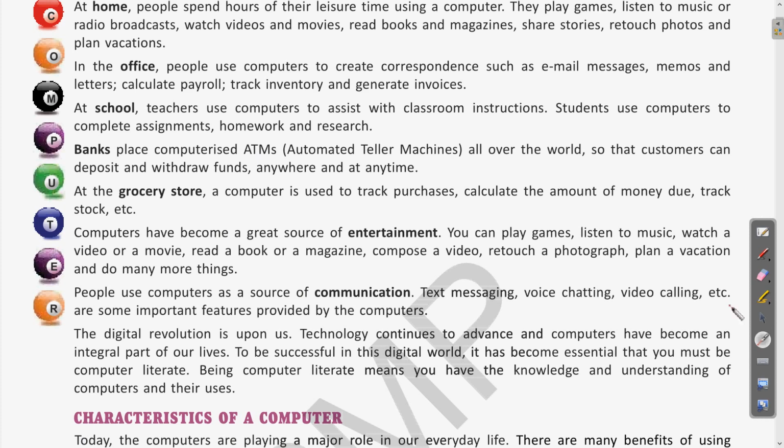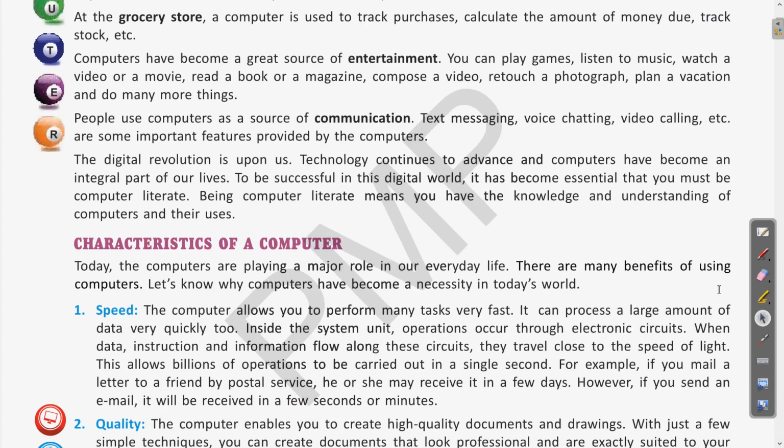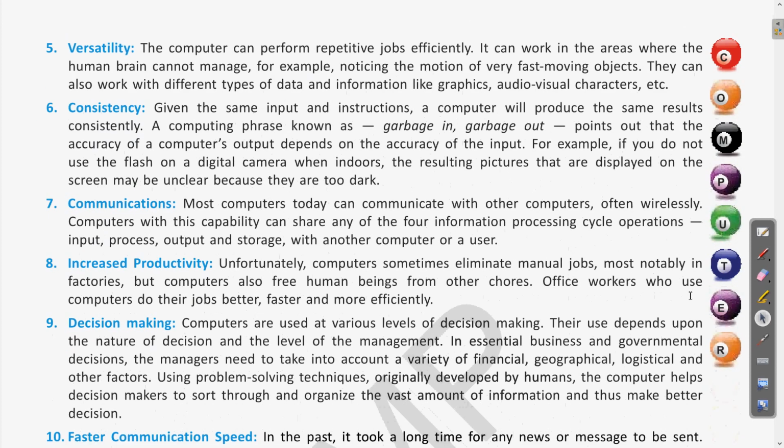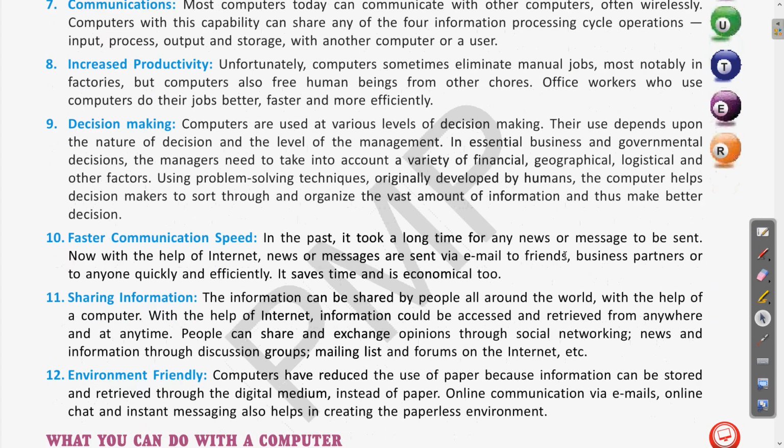After that, we also discussed some characteristics of computer: features like speed, quality, reliability, storage capability. In the last class, as I remember, we discussed till decision making, and how decision making tasks can be done with the help of a computer. So for today we are going to start from the next point, that is, the different areas in which computers are friendly to us and how they are useful.